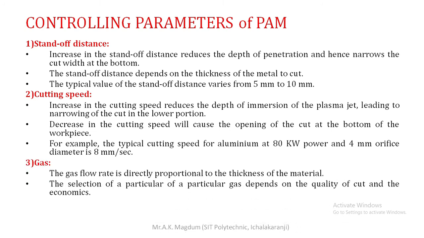Next one is an important parameter, that is the gas. Which type of gas is generally used for the machining purpose? The gas flow rate is directly proportional to the thickness of the material. That is a very important thing. How much thickness of the workpiece is there? According to that, we set the gas flow rate at the time of machining.